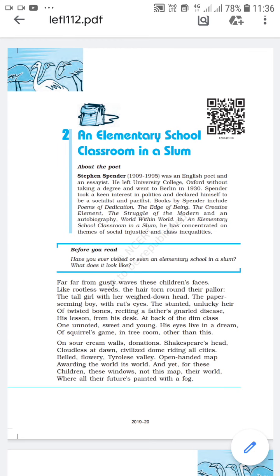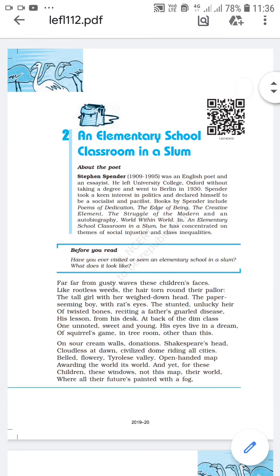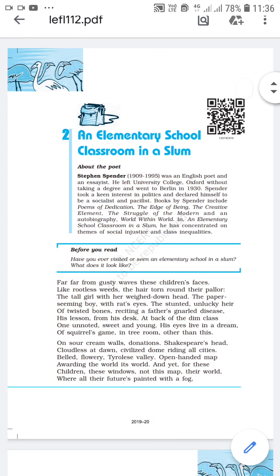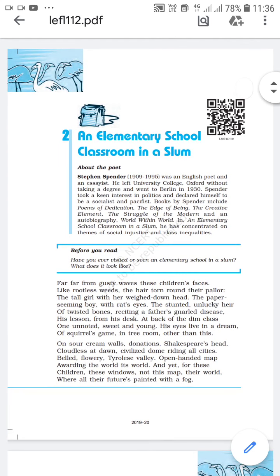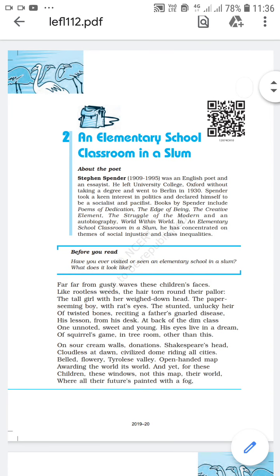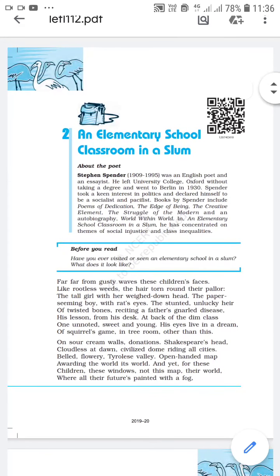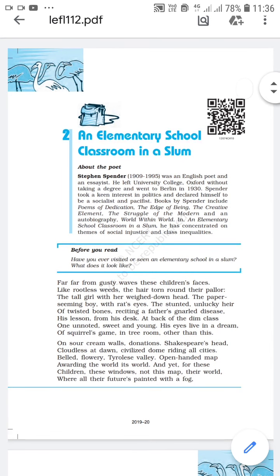"Shakespeare had." And what are the images there in the classroom? There is a picture of Shakespeare on the wall. Then there is a picture of domes of big cities.